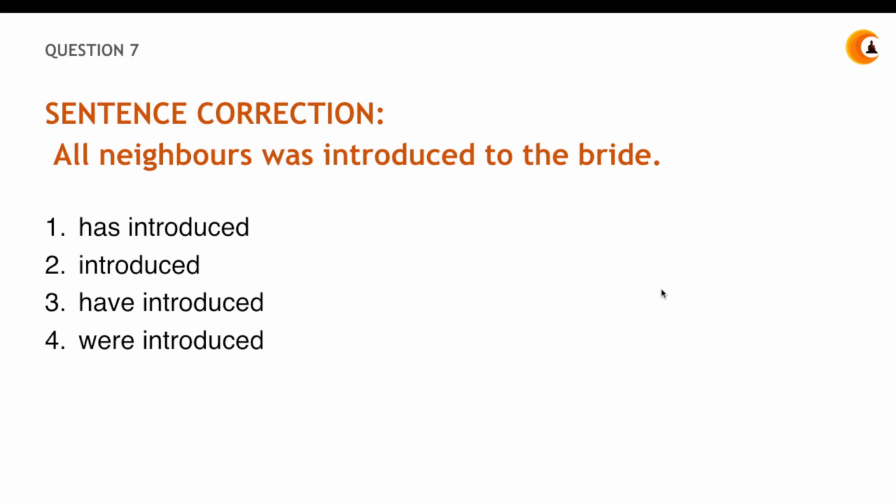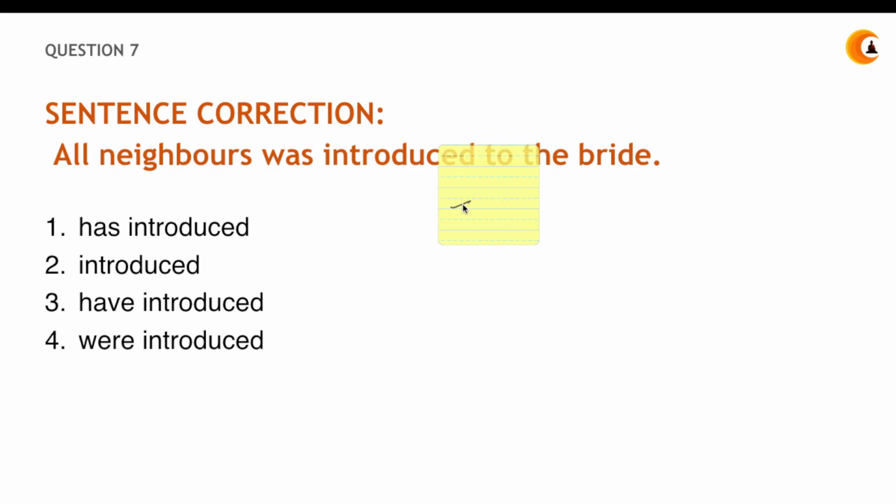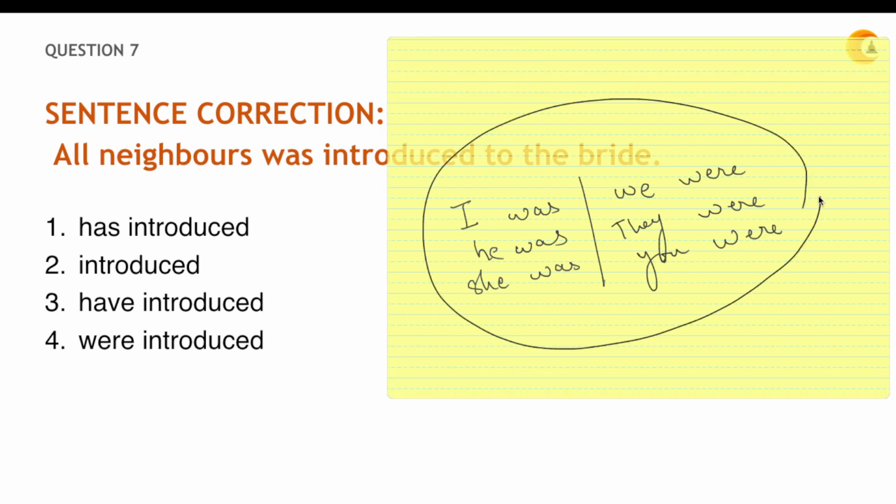So moving down to the next question, you have to correct the statement. So find the error and correct it. Now one basic thing that I know is I was, he was, she was, we were, they were, and you were. This is the one basic concept that we all have studied in class 4 or 5, right?